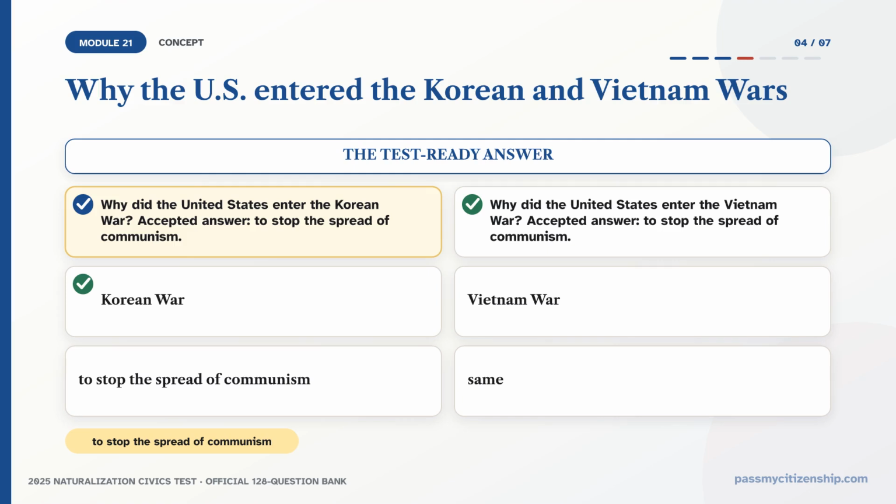Why did the United States enter the Korean War? Why did it enter the Vietnam War? For both, the official accepted answer is the same: to stop the spread of communism. So whether the question names Korea or Vietnam, the answer is to stop the spread of communism. Both were part of the broader Cold War, and learning one answer covers both questions.